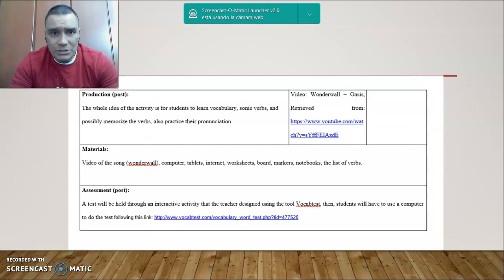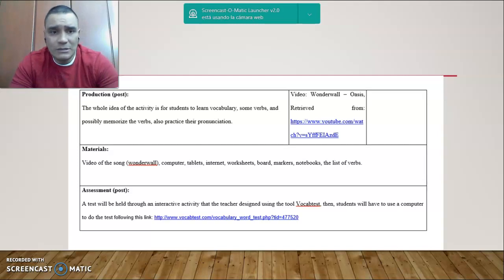And in the production, the whole idea of the activity is for students to learn vocabulary, some verbs, and possibly memorize the verbs, also practice their pronunciation. Here you have the resources again. It is well instructed, and you guys can follow any of the links, and will lead you to the same song.